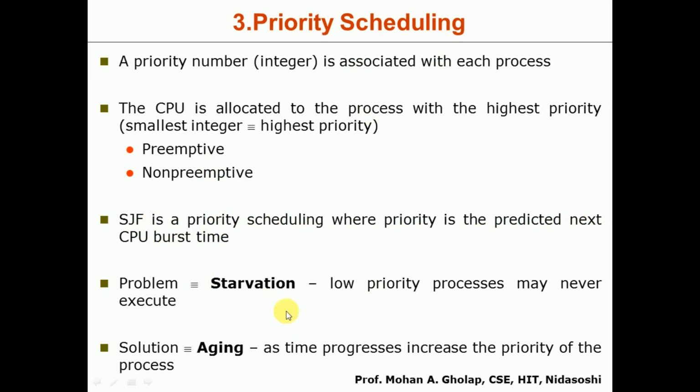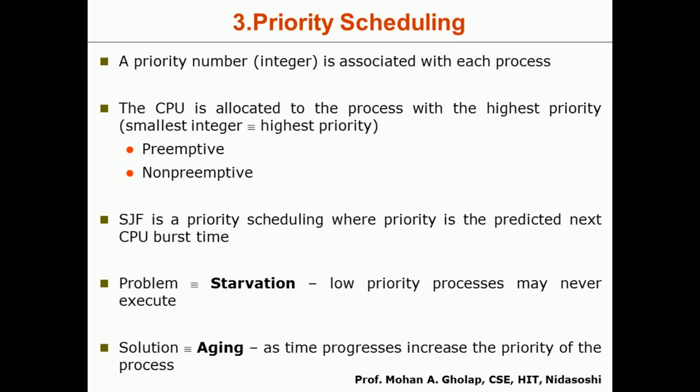Priority scheduling may have the problem of starvation. Starvation means the low priority process will continuously wait, because each time only the higher priority process will be taken for the CPU. During execution, more processes with the highest priority may arrive in the ready queue. If it goes on this way, only the highest priority processes will be executing and the lowest priority process will continuously wait. This situation is called starvation.